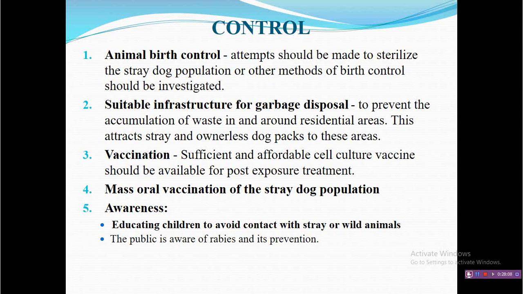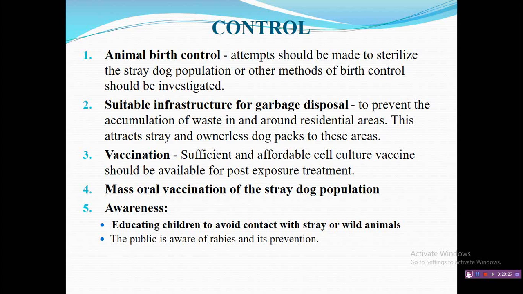Control strategy: there are 5 important points you have to remember, and these will be common for other disease control also. Animal birth control: you have to control animal birth so that there are fewer chances of rabid dogs and less transmission. The second is infrastructure for garbage disposal. This is also indirectly associated with controlling the dog population.